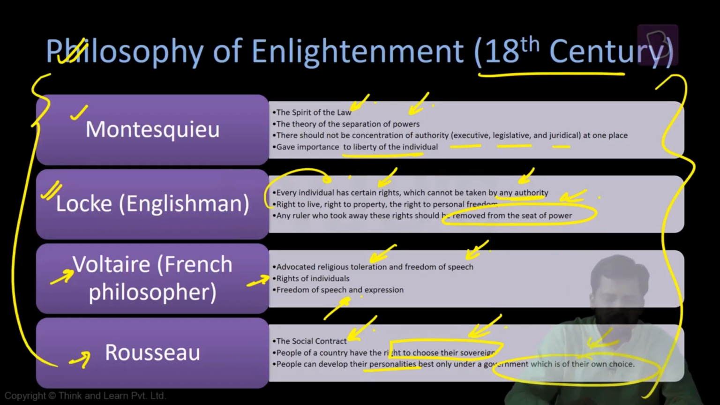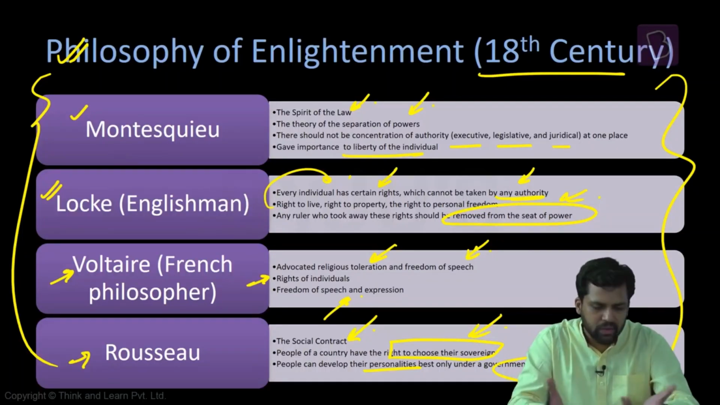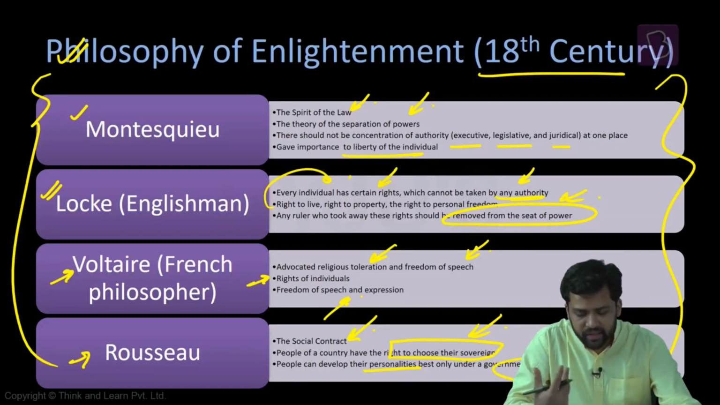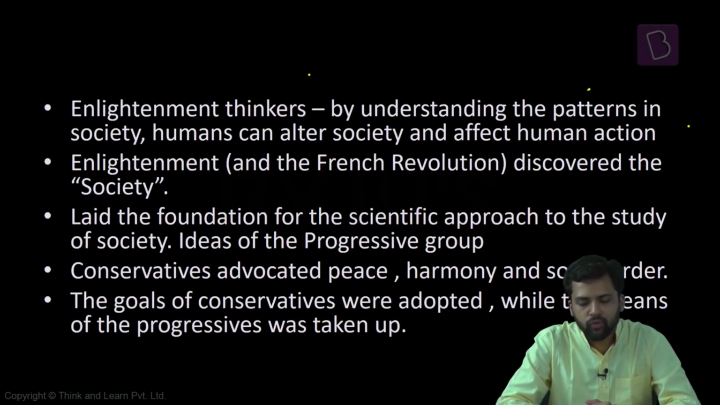So these are some philosophies, but these are not necessarily the only philosophies. There are other thinkers as well. Adam Smith, Ferguson. So different thinkers were there during this period. And this entire development is known as the philosophy of enlightenment. Now, how it is impacting the development of sociology, that is what we are concerned with. How is the philosophy of enlightenment impacting sociology?